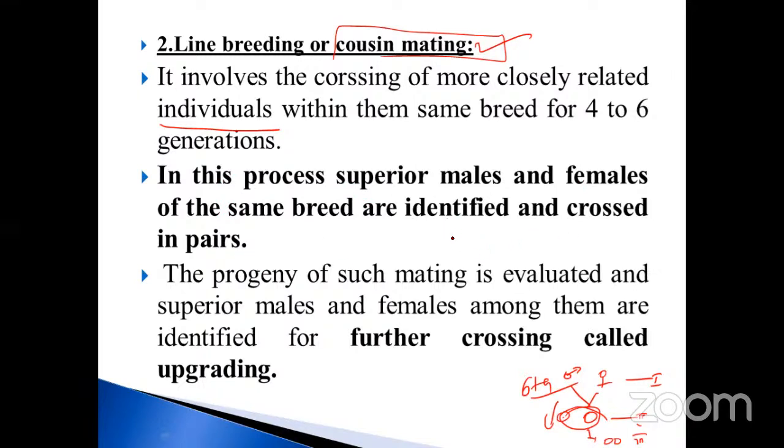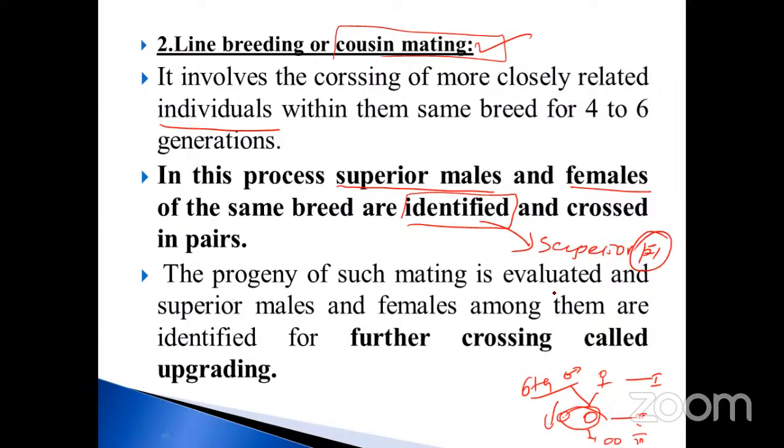That's why it is very, very important. Why are they doing this? Because of the identification of the breed, which breed is superior, the superior male and superior female. Identification is also very, very important. Then you will get the superior character of the progeny, or F1 generation.